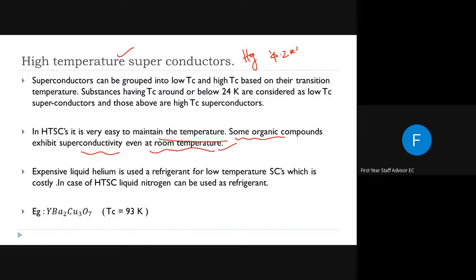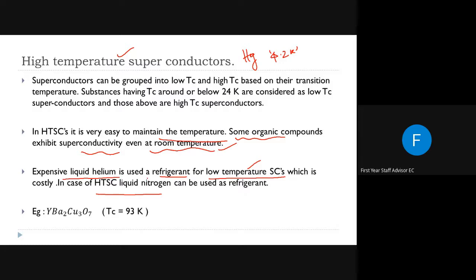Expensive liquid helium is used as a refrigerant for attaining the transition temperature of low temperature superconductors. But in the case of high temperature superconductors, liquid nitrogen, which is more cost effective than liquid helium, is used as a refrigerant.